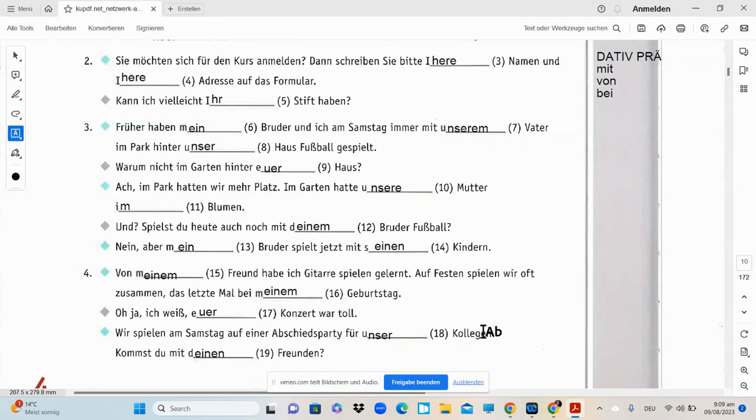Okay. Kollegin is plural. You'll say: Wir spielen am Samstag auf eine Abschiedparty, that is a Bye-Bye Party or Farewell Party für unsere Kollegin. Okay. Kommst du mit deinen Freunden? Are you coming with your friends? Deinen, because this is plural dative. Why dative? Because you have encountered mit over here.